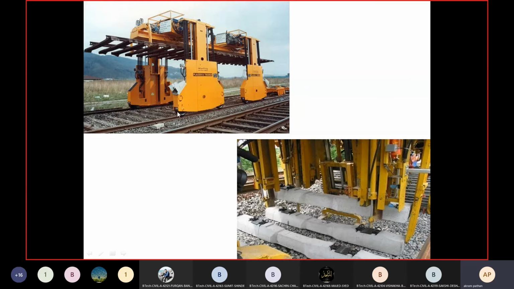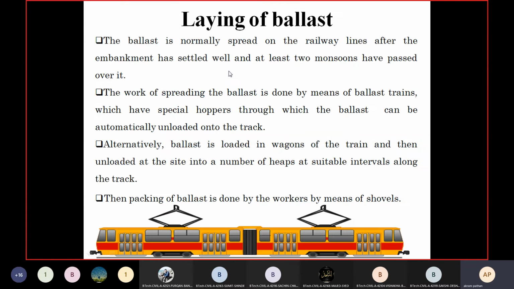So this is the gantry girder. With the help of this, we have to keep all the sleepers on the formation width, and the simultaneous work is carried out. This is uneconomical, because for such type of assembly or for the gantry girder we require a huge cost for purchasing of this equipment.